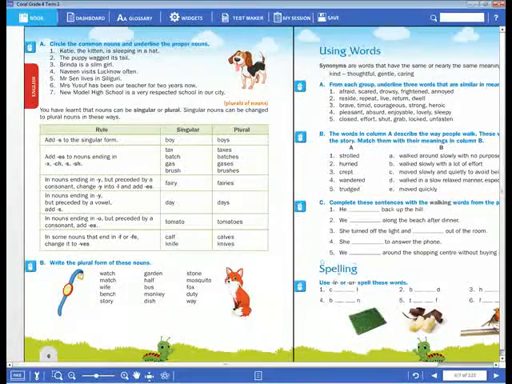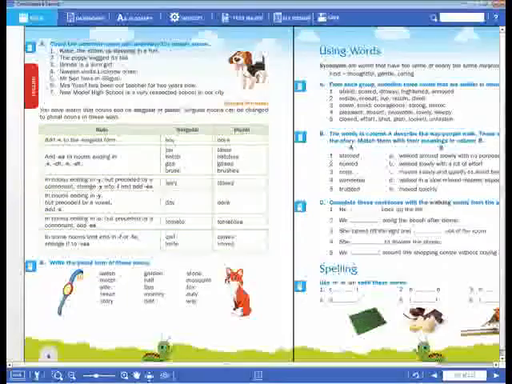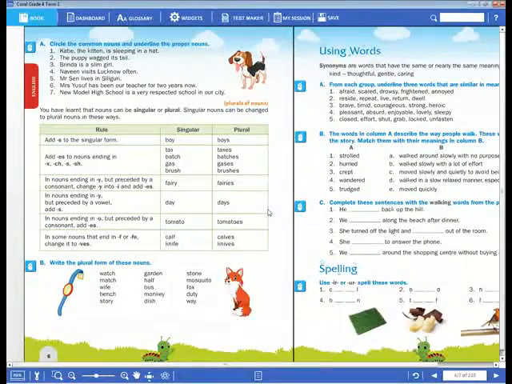Okay, dear children, completed, no? So let us watch. Watch. What do you have to add to make it a plural form? ES. Why do we have to add ES here? Because it ends with the letters CH. Okay. Now next, garden.